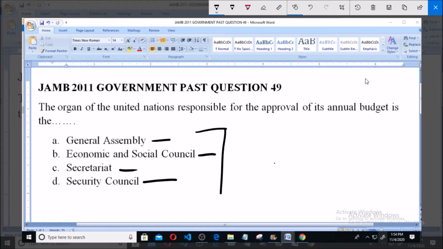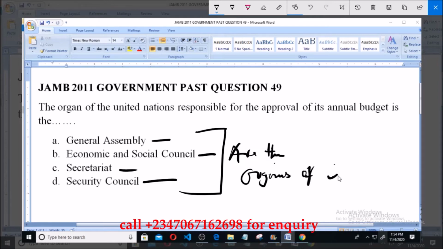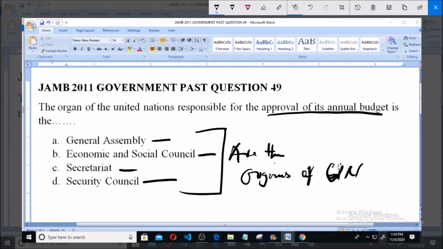So the four options we have here are organs of the UN. But the question now says which of these organs is charged with the responsibility of approving the annual budget, that is the yearly budget of the UN. The organ that is responsible for this function is the General Assembly. So option A is correct.